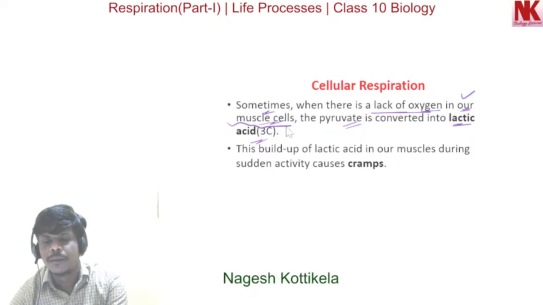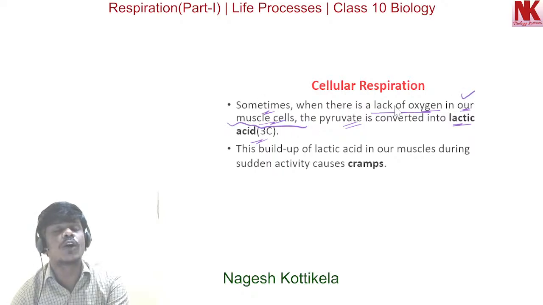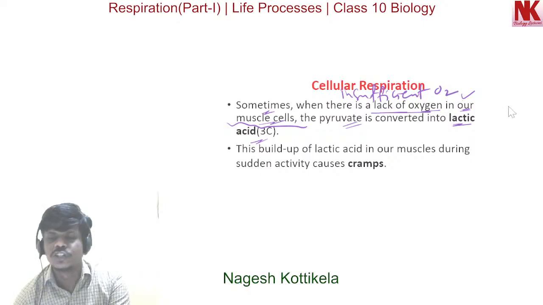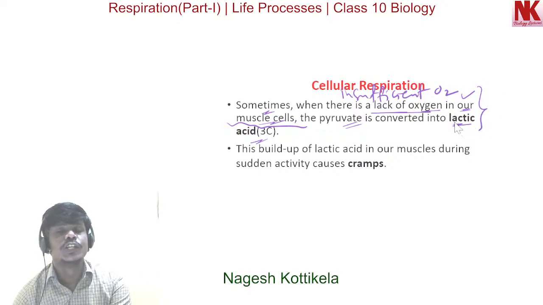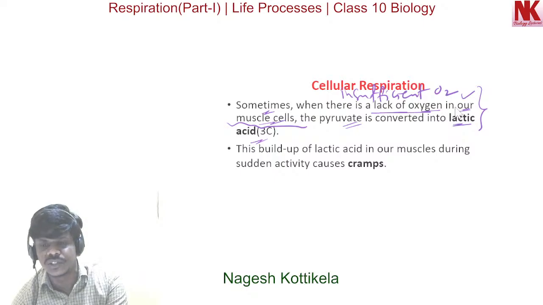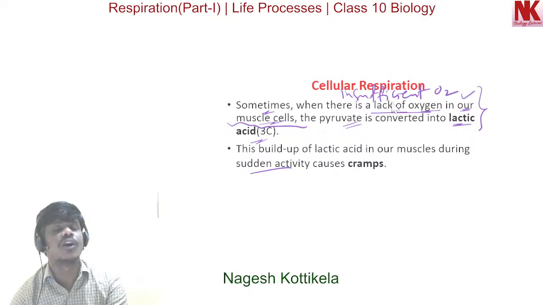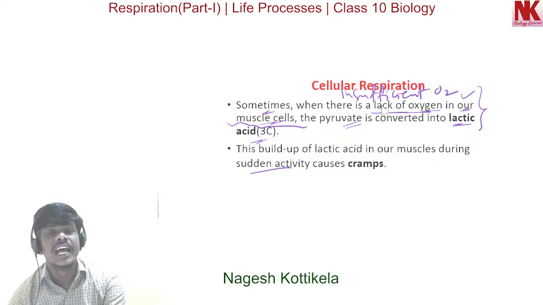In our muscle cells, when there is a lack of oxygen, when there is insufficient oxygen, generally this condition is created during vigorous exercises. So during sudden activities, insufficient oxygen condition is created, and during that our muscle cells perform anaerobic respiration, and as a result lactic acid is formed.